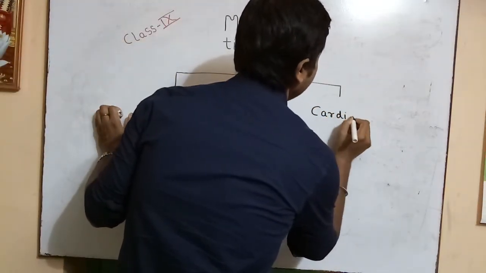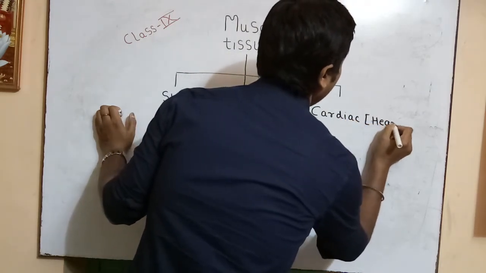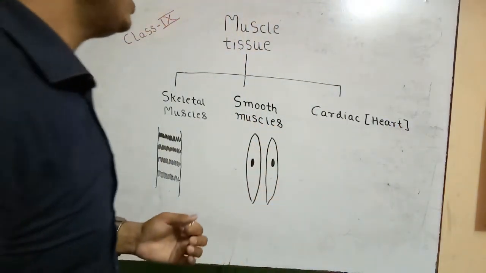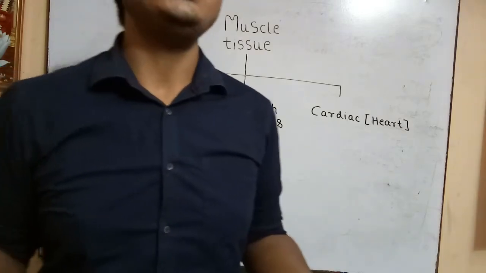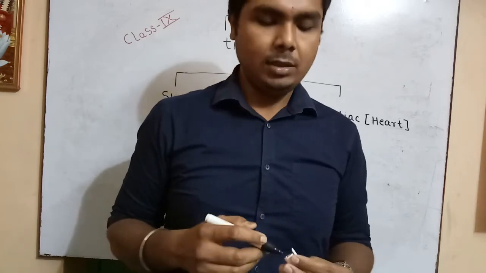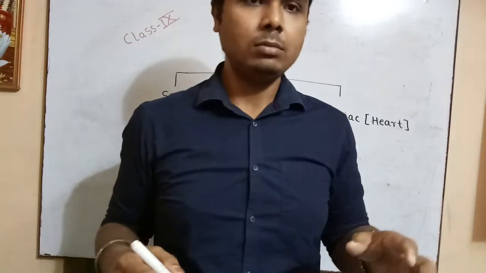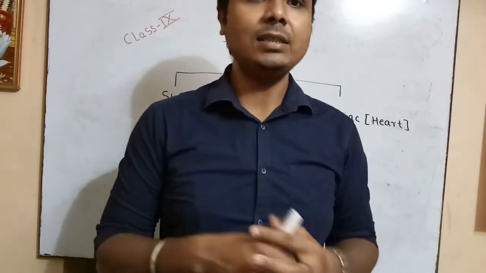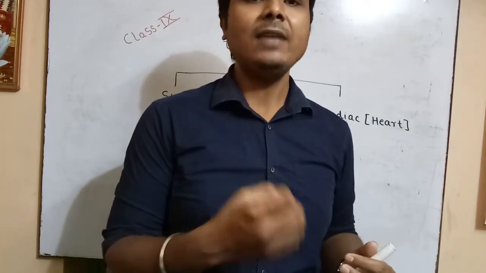These are the specialized muscles present in only the heart. Now, these cardiac muscles are present only in the heart, and they are also involuntary. You cannot directly control the heartbeat. You cannot directly increase or decrease your heartbeat. Indirectly you can do it by doing vigorous exercises. When you do vigorous exercises, the heart will start to beat at a faster pace.